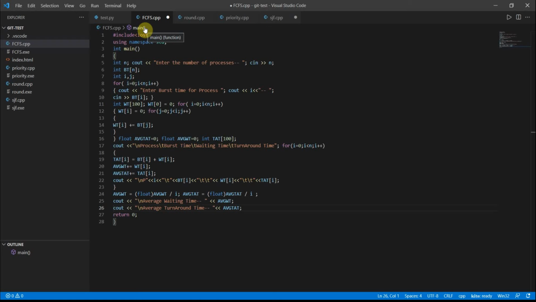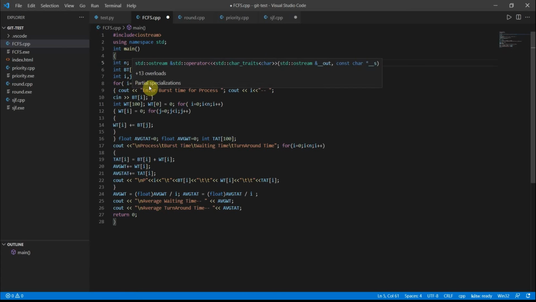So this is the algorithm I'm using, in C++. You know the construction of C++: include iostream, using namespace std, int main. From here we are taking an int number. So int n, cout, enter the number of processes to be processed. The number the user enters will be stored in n. Then int bt of n, so in this the n will be taken. So int i, j.